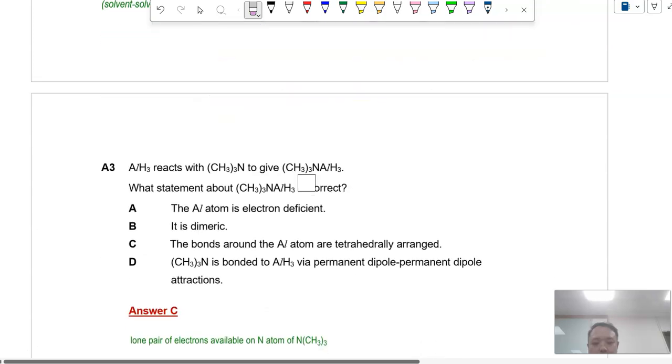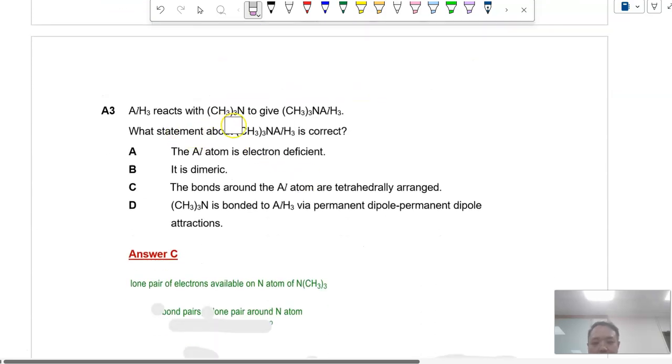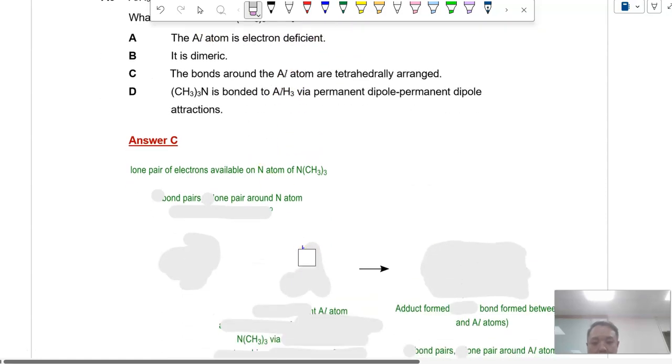Okay, moving on to A3. In A3, we have AlH3 reacting with (CH3)3N to give this compound. Which statement about this compound is correct? So, AlH3, if you draw it, is simple molecular.